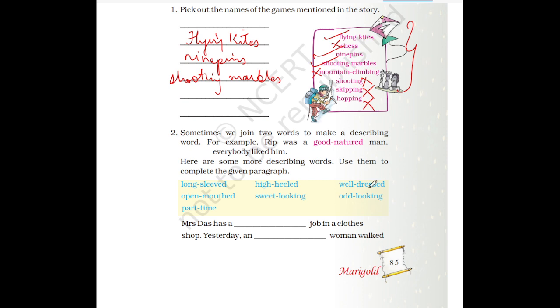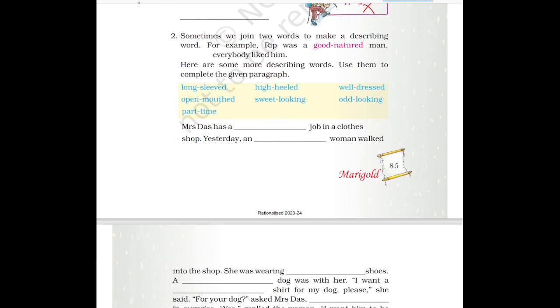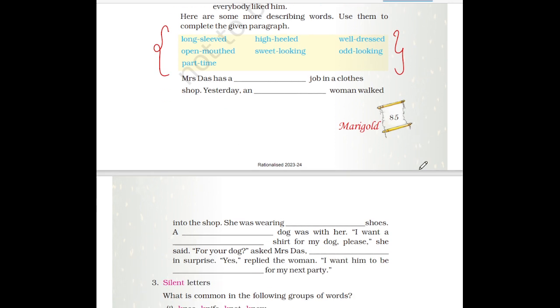Okay, then next, sometimes we join two words to make a describing word. Example, Rip was a good natured man. Everybody liked him. Here are some more describing words. Use them to complete the given paragraph. See here, these type of words where two words are combined together. So these type of words you have to use and fill this paragraph. Few words are given here and you have to place the right word in the right gap.